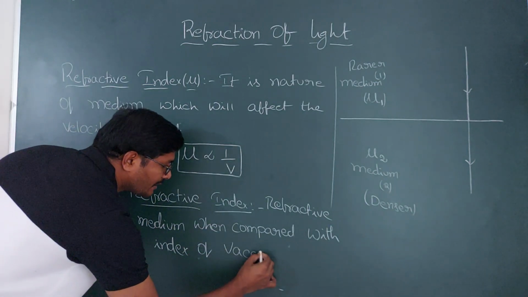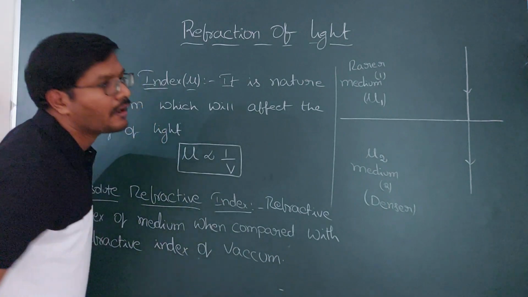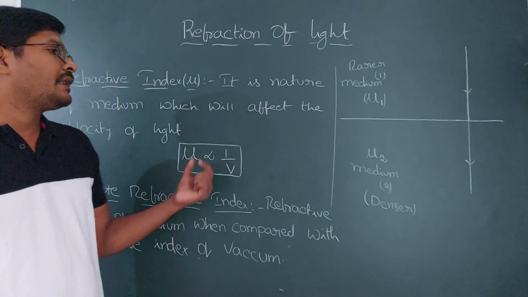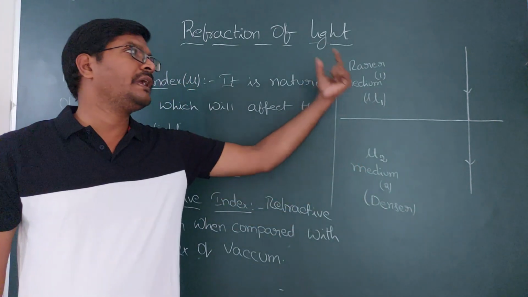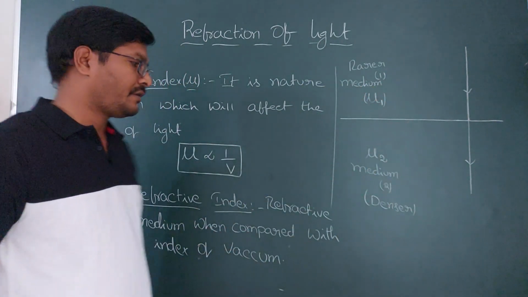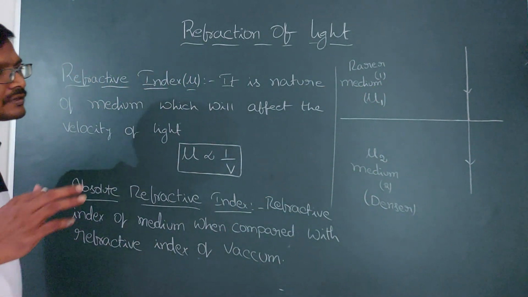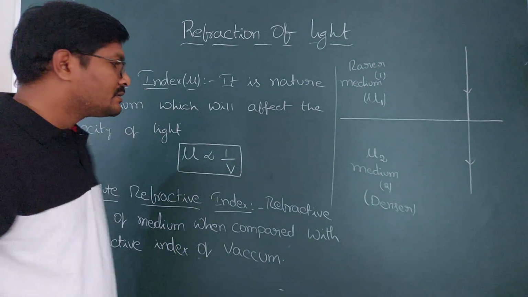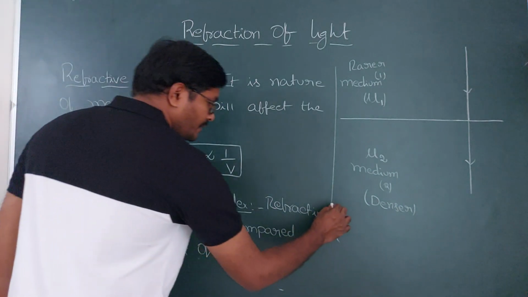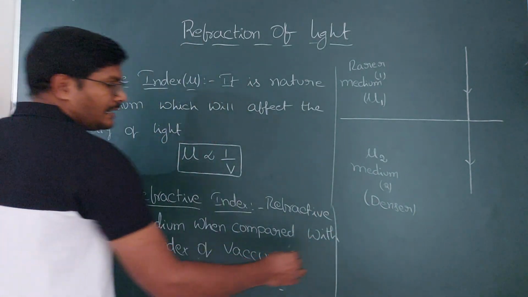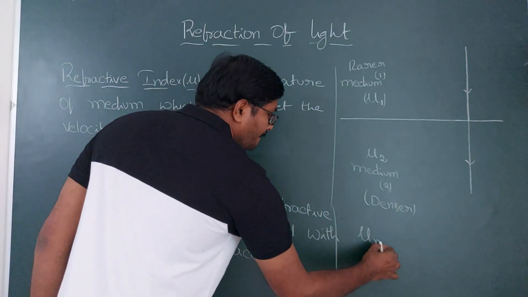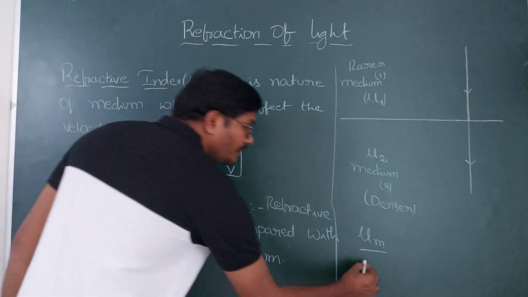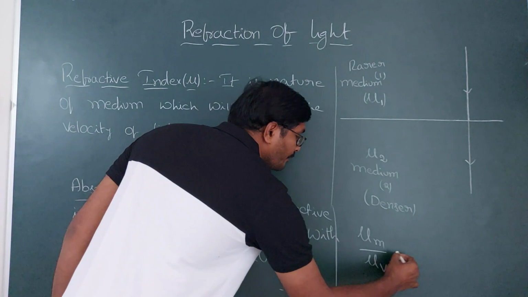Vacuum is nothing but there is no air at all, even there is no air. Okay. Refractive index of medium when compared with refractive index of vacuum. So vacuum refractive index generally we will take that one as 1. So refractive index of medium, this is medium, when compared with the refractive index of vacuum.